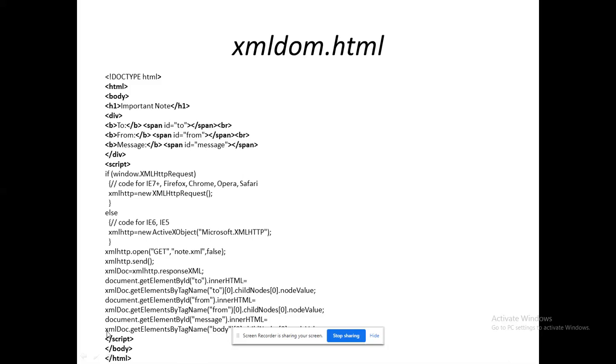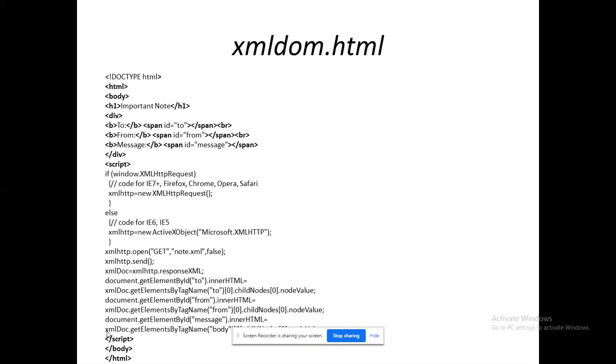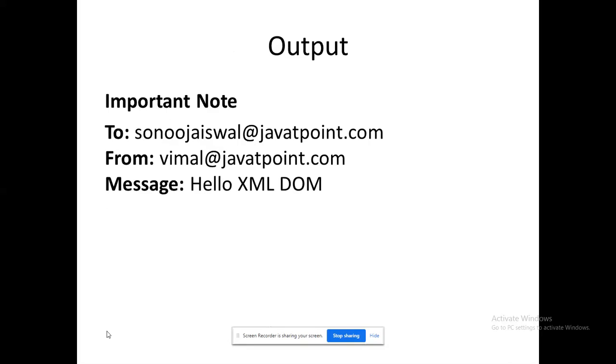So while I'm going to execute this XMLDOM.html program, I will get this output. That's all. In this output, important note, the first one comes from our HTML program. See this H1, important note. To, from, message.